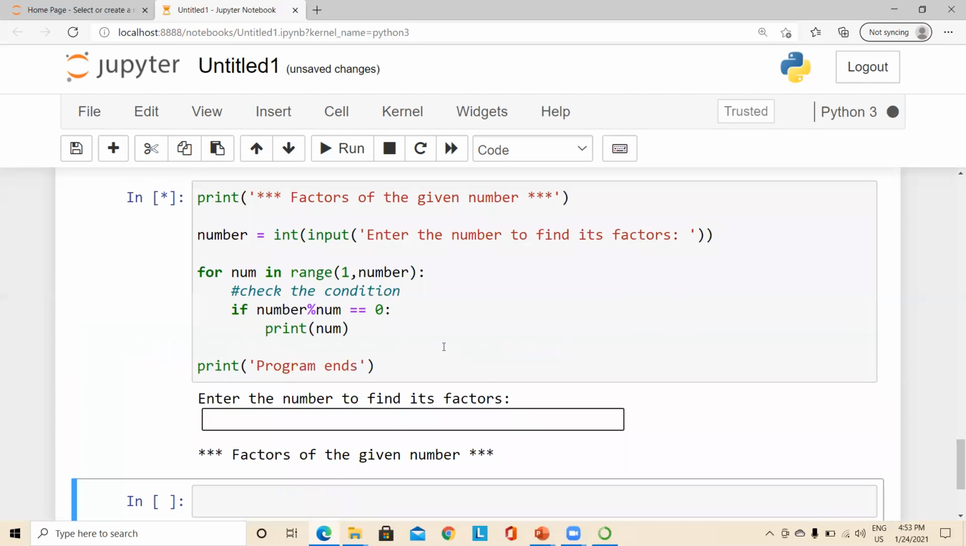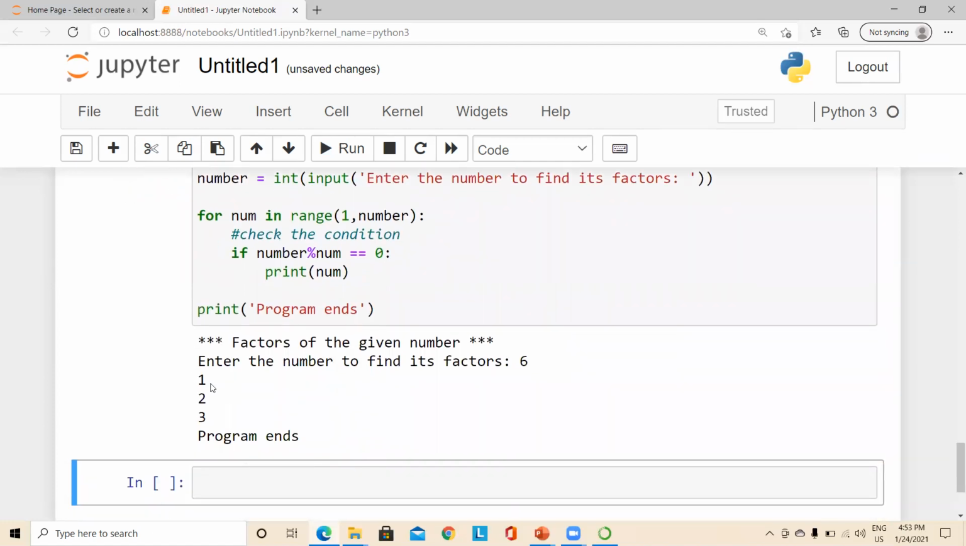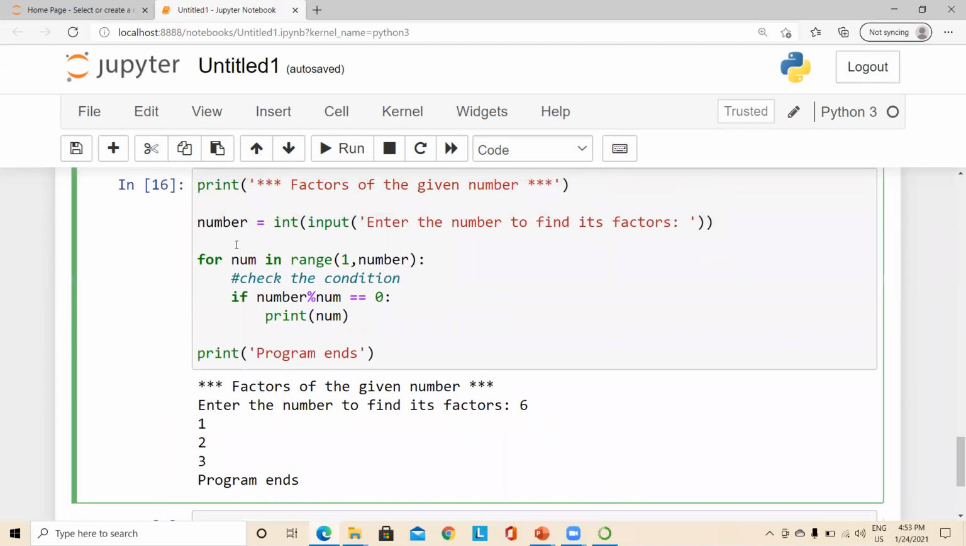So you could see the output. It is displaying the first message we have provided inside the print function, that is factors of the given number, and the input function is asking user to enter a number to find its factors. So I'll just enter the number as 6, and our expectation is the for loop should print the values 1, 2, and 3, and let us check it. Yes. So you could see what if we enter the number, the factors of the numbers are getting printed, right? But without any message. So even that we shall include in this program.